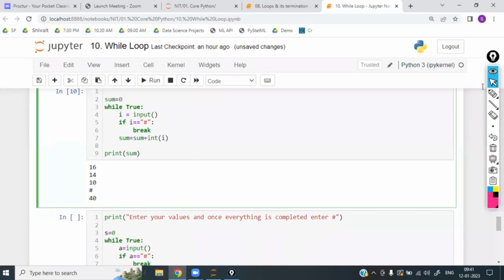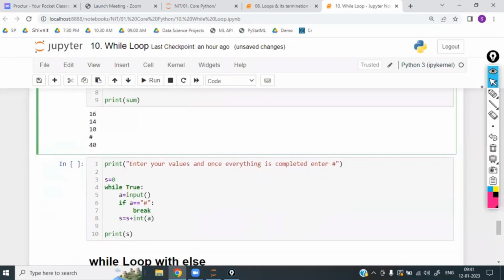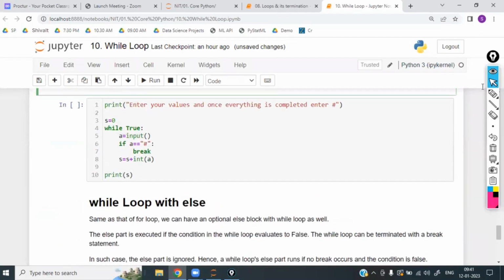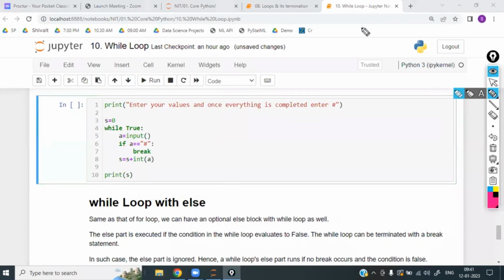So for any program, just write with respect to whatever you are getting in your mind first. Don't write in sequential order. Next, here see, print: enter your values, and once everything is completed, enter the hash, so that the user will understand. Why do you have to enter hash? Because I have taken hash in the condition inside the block. If you had used star, it would be star here. If he enters a number, for example, if I say stop whenever he has entered 500,